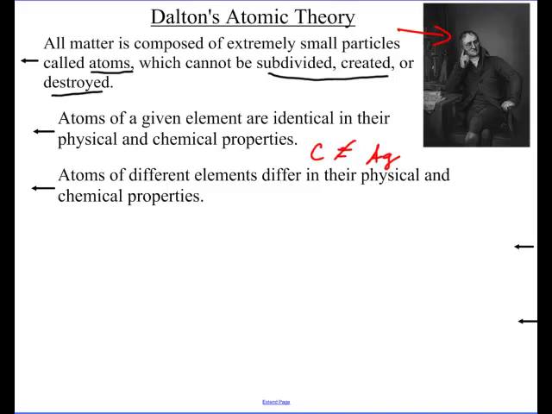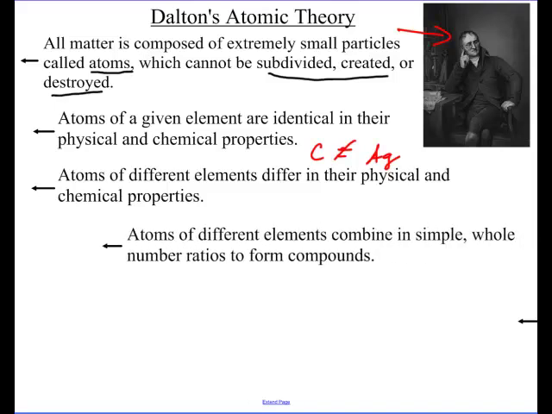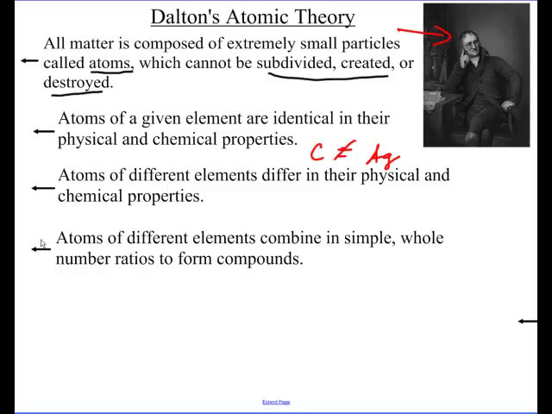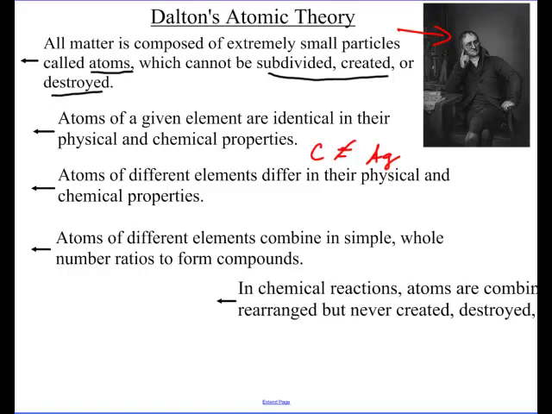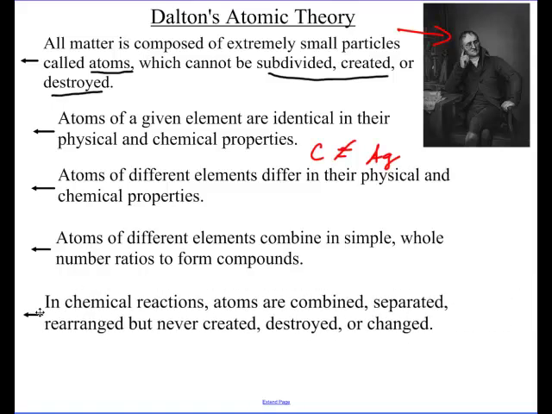All right, 2 more. Here's the fourth one. Atoms of different elements combine in simple whole number ratios to form compounds. Where did he get that from? The law of multiple proportions. That is a direct relationship to that point. And then the last one. In chemical reactions, atoms are combined, separated, rearranged, but never created, destroyed, or changed. What is that exactly? That is the law of conservation of mass.